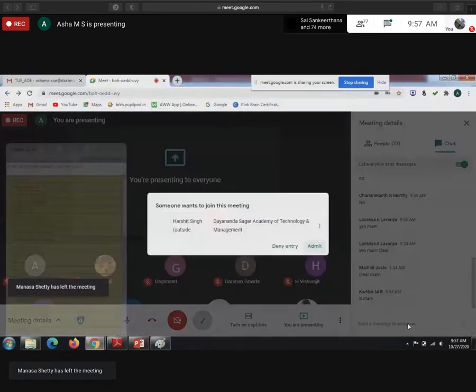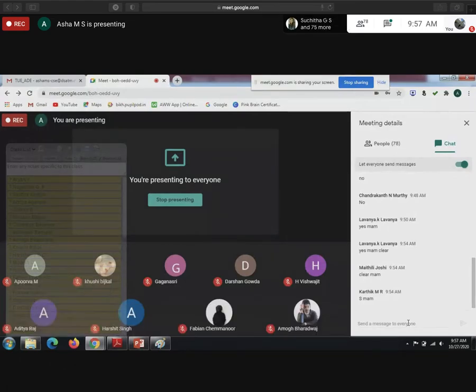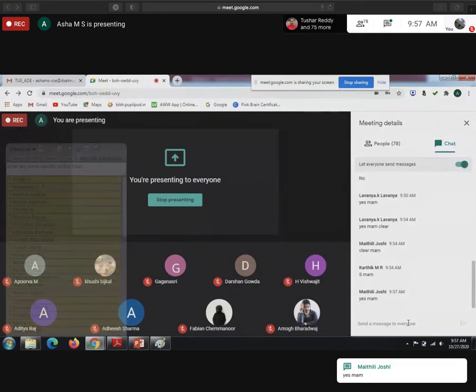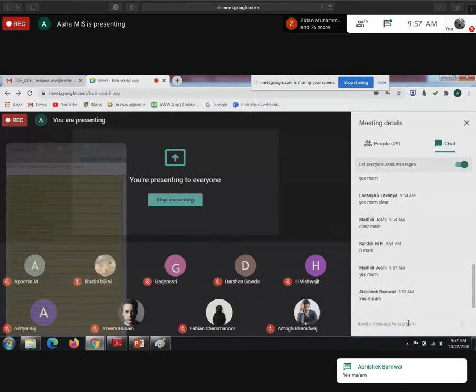Guys, did you understand the types of hazard? Static 1, static 0, dynamic. Static 1 means it should remain at 1, but because of propagation delay, momentarily it goes to 0.